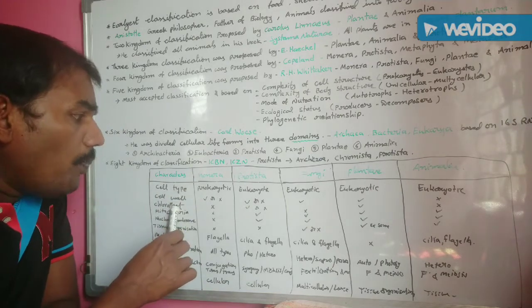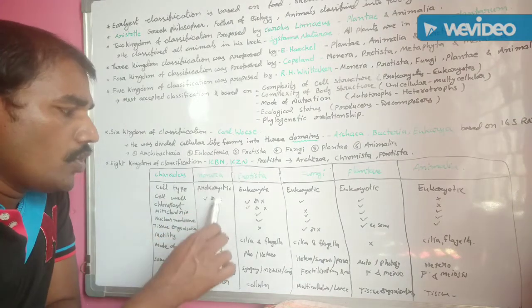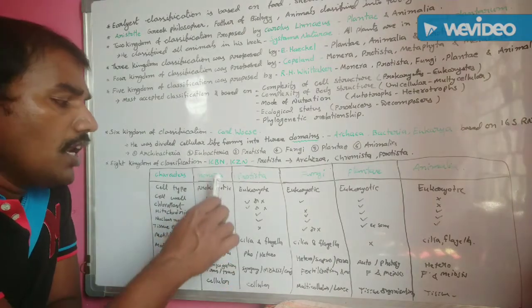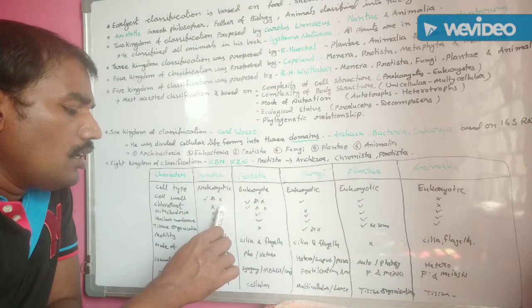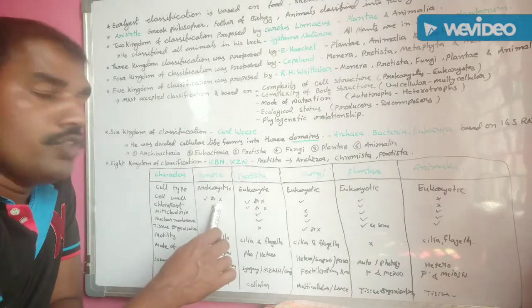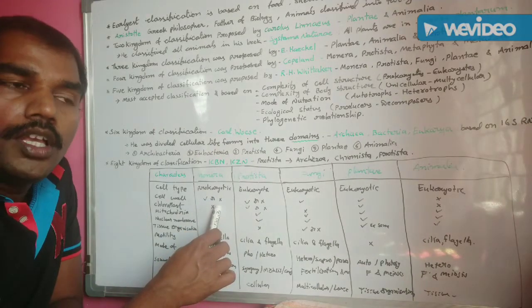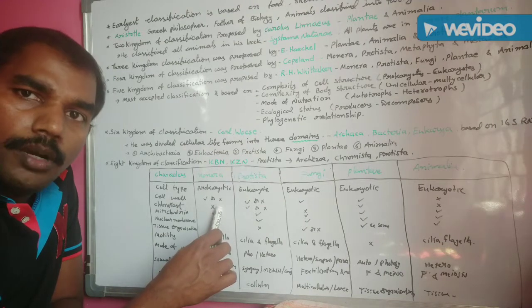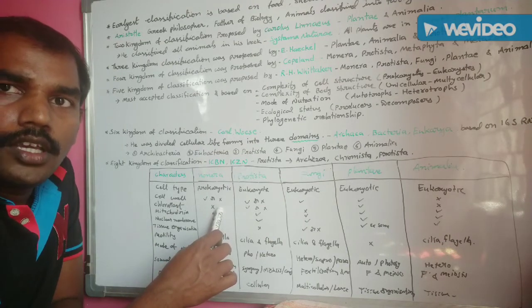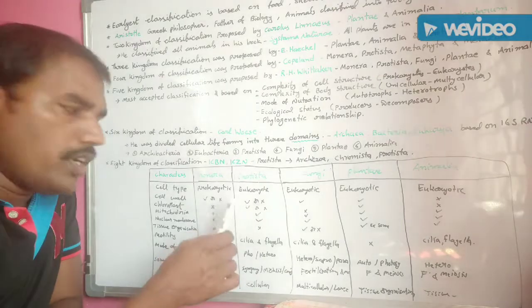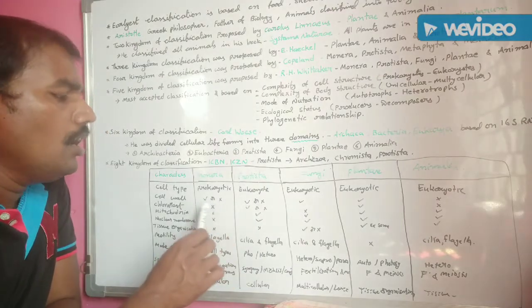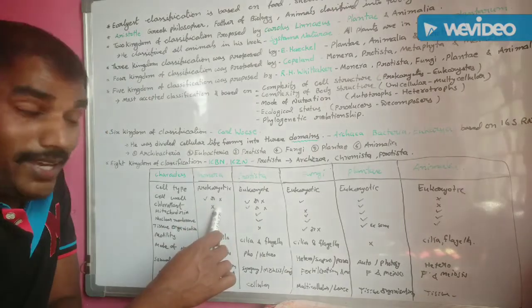The chloroplast is absent in the Monera kingdom. These live as all types of nutrition like heterotrophs, saprophytes, decomposers, symbionts.